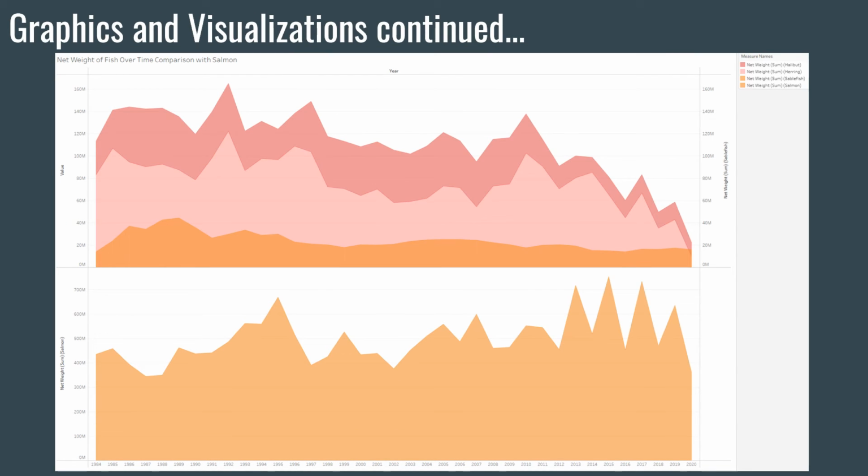This visualization shows the net weight of fish over time by year from 1984 to 2020, with a separate graph representing salmon. At maximum for the graph representing halibut, herring, and sablefish, it reaches over a value of 160 million, while the increments on salmon is much more drastic, standing at over 700 million.